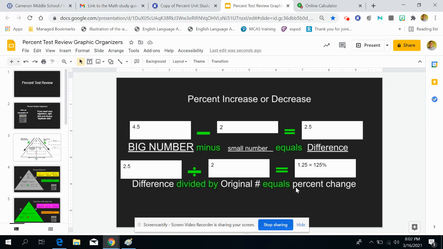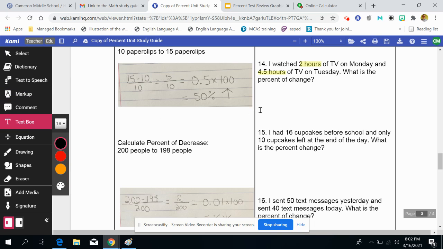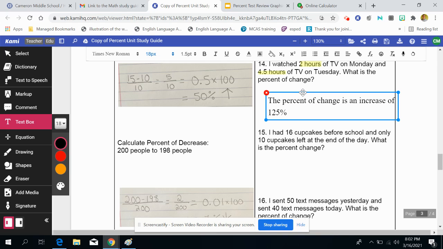So our percent change is an increase of 125%. So I'm going to go ahead back to my study guide, and we are going to put our answer: the percent of change is an increase of 125%.